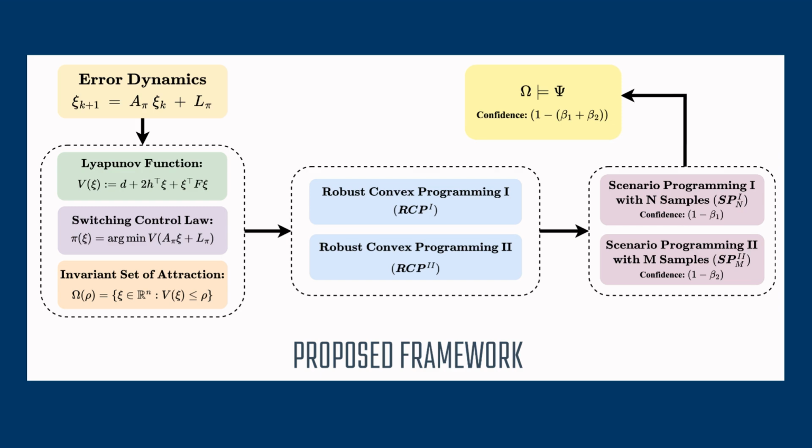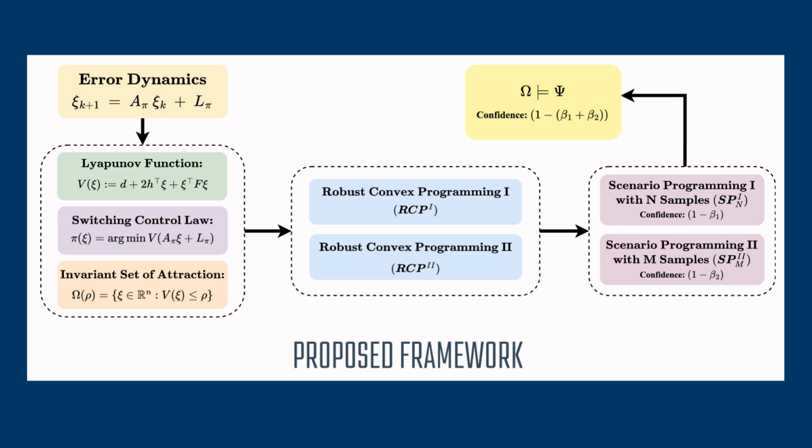Keeping all of this in mind, two theorems have been developed in the paper, Theorem 4 and Theorem 6. Theorem 4 outlines the ellipsoidal set of attraction with the minimum volume. Based on this theorem, we need to solve a robust convex program, RCP, to determine the unknown parameters and matrices of the attraction set. To establish an invariant set of attraction, we must identify additional conditions that satisfy the final criterion specified in the definition. Theorem 6 is proposed with this goal in mind, and we need to solve another RCP to find the unknown parameters of the invariant set of attraction.